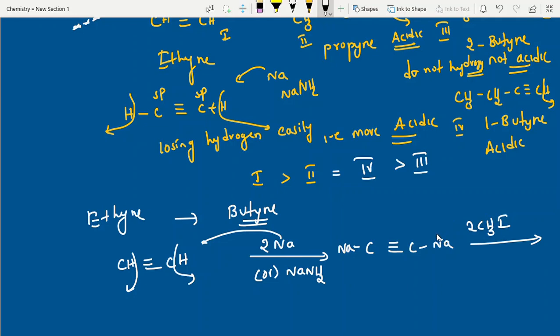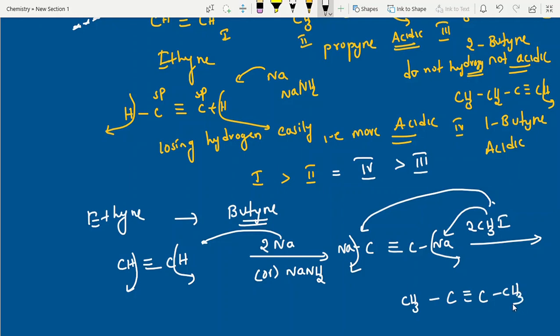But it takes a lot of time, no? That's why remove these 2 and add 1 methyl group here and 1 methyl group here. That's it. CH3, C triple bond C, CH3. This is what? 2-butyne. Yes. Lower alkynes to higher alkynes, how can you prepare? So based on the acidic nature we are making.